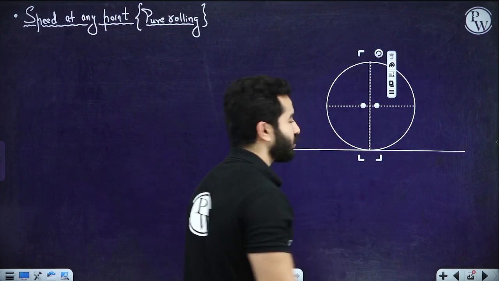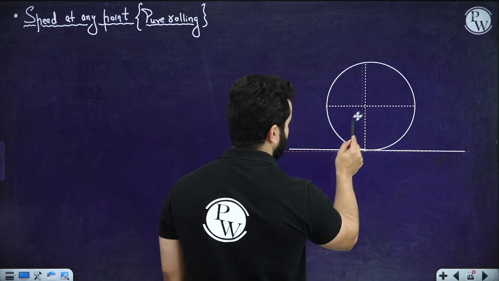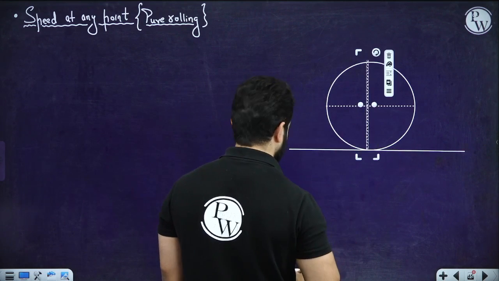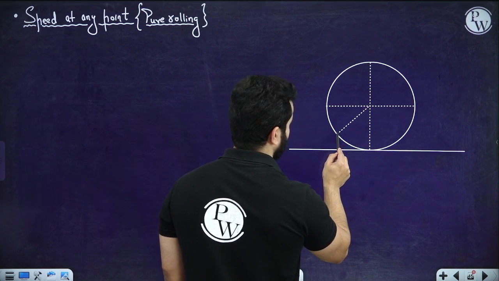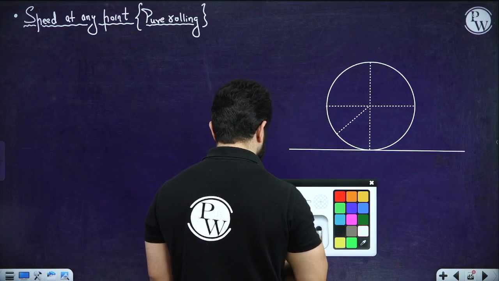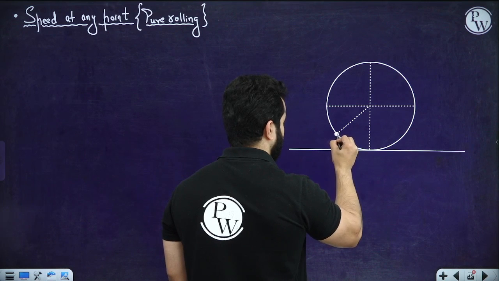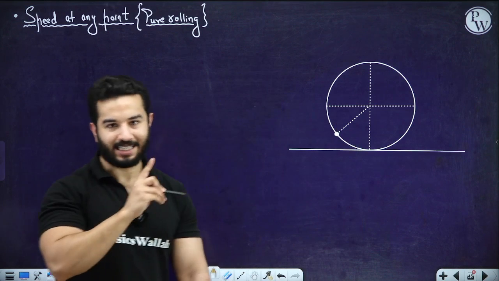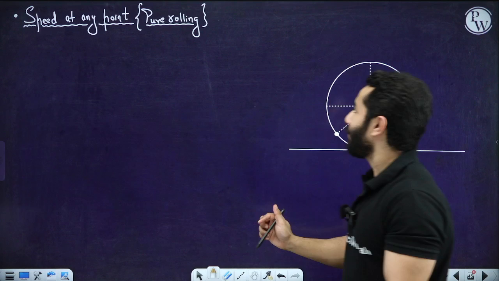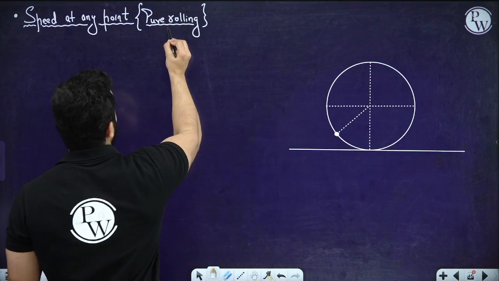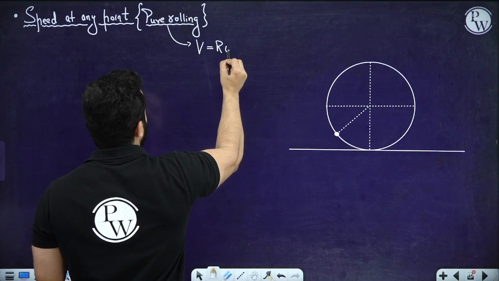Because we want to take a general point, let's suppose we are taking a general point somewhere over here. All right. This is the point we are talking about. We want to find the speed of the particle at this point for pure rolling. Whenever you talk about pure rolling, it means one thing, that V equals R omega.